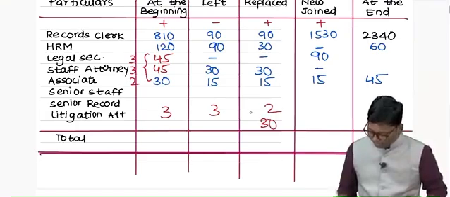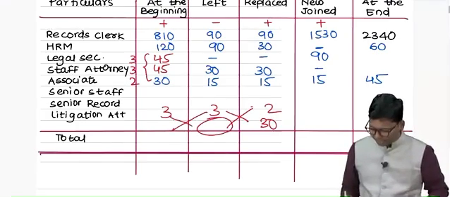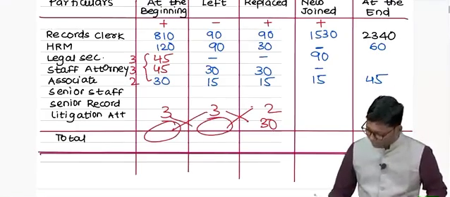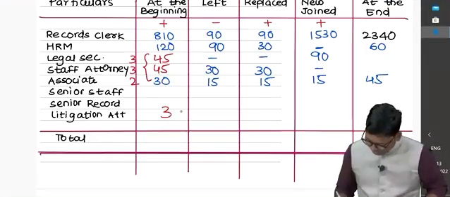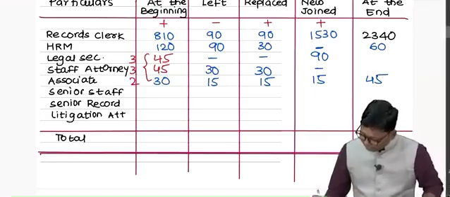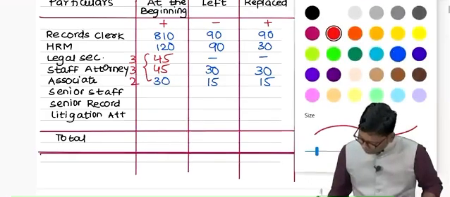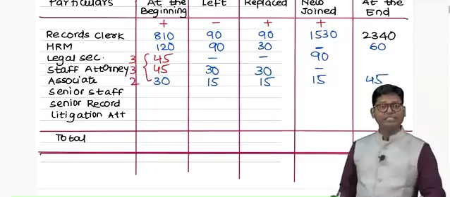If 2 is 30, then 3 is how much? And again, 3 is how much? This is what I have computed by cross multiplication. I have just cross multiplied the given data to get the answer. Now finally, we can calculate the missing balances of legal secretaries and staff attorneys.